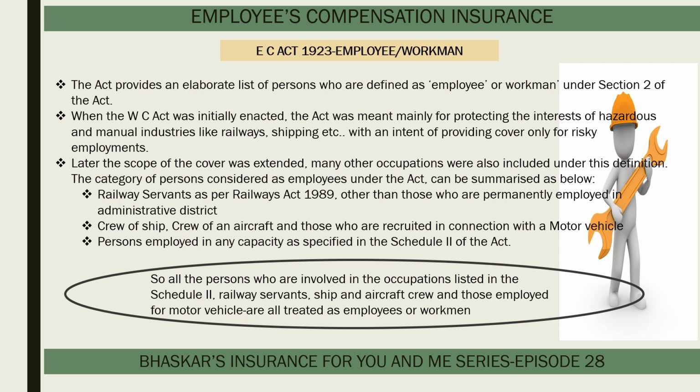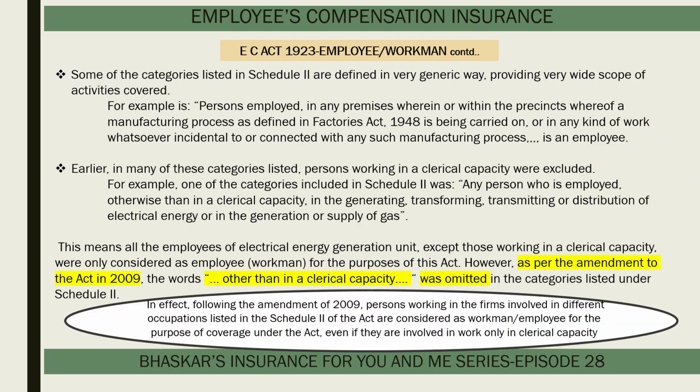The persons employed in any capacity as specified in the Schedule 2 of the Act itself are also considered as workmen. So all the persons who are involved in the occupations listed in the Schedule 2 and railway servants, ship and aircraft crew, and those employed for motor vehicle, they are all treated as employees or workmen.